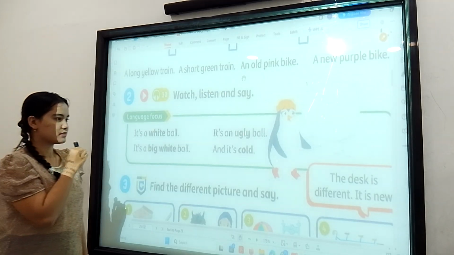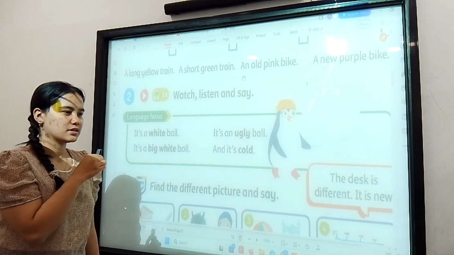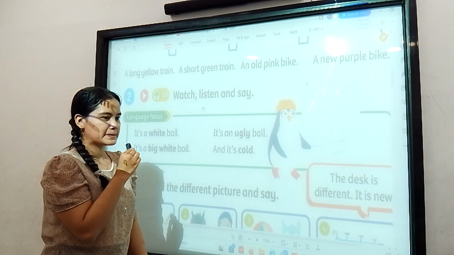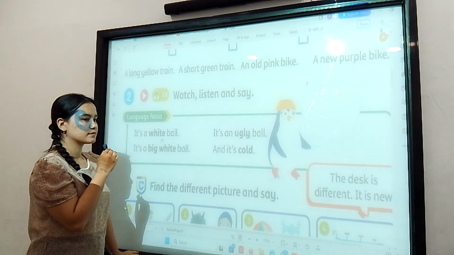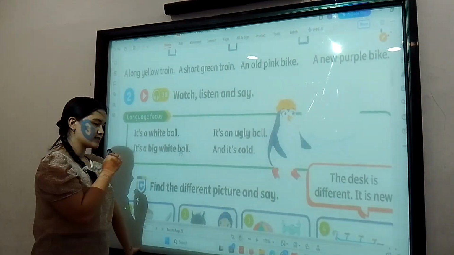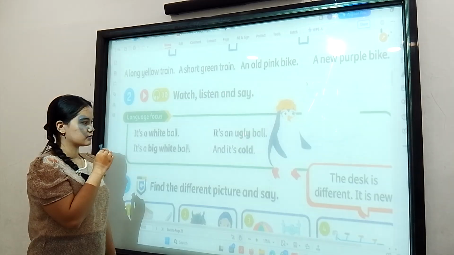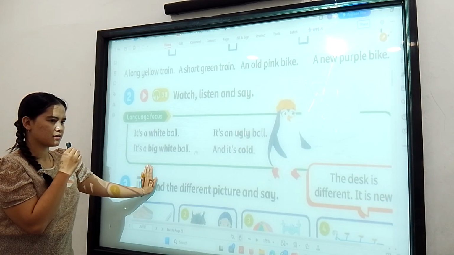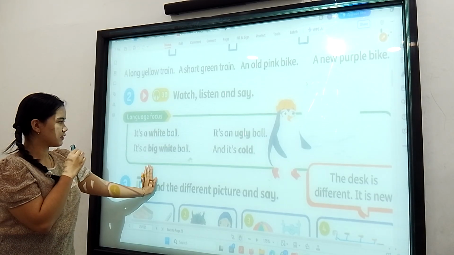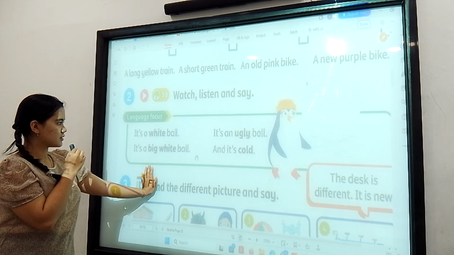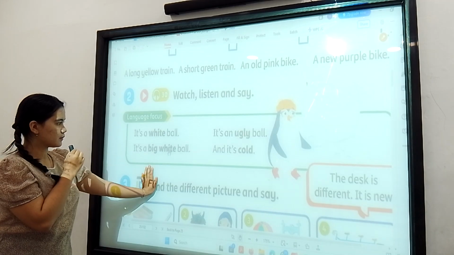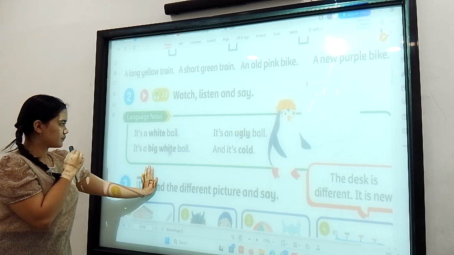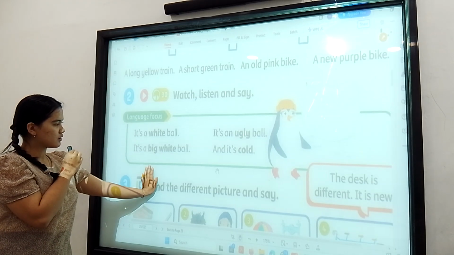Okay. So for this language focus, the things that you will teach for next week, actually this is about the adjective, right? Yeah, adjective. How we use the adjective word in a sentence. So here we have a big white ball. So is it correct if we write it's a white big ball? Is it just the same or is it different? What if we put white at the first and big at the second one? Do you think it will be correct?